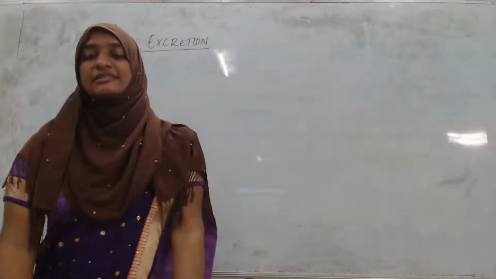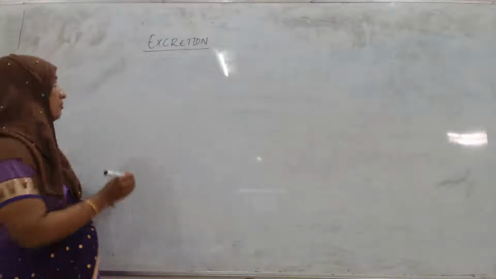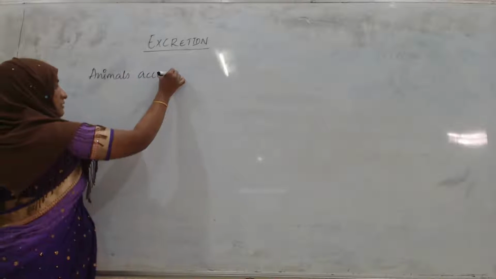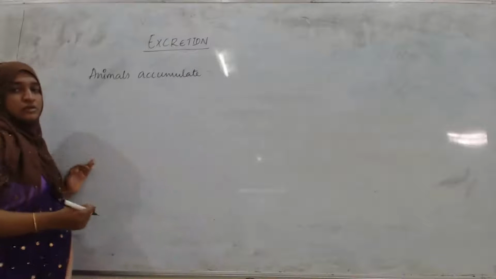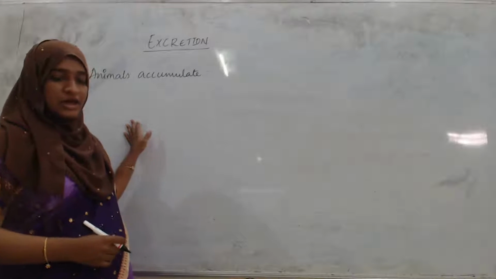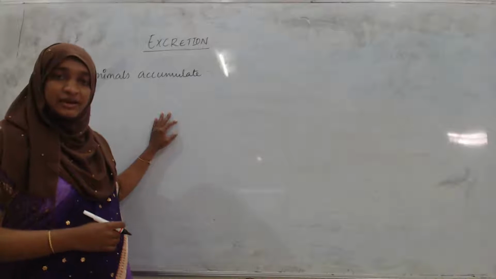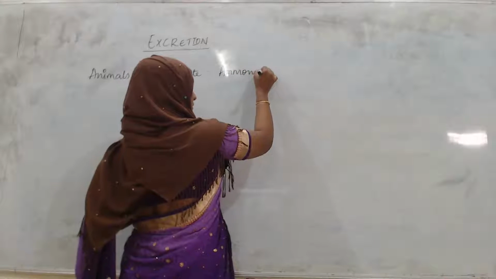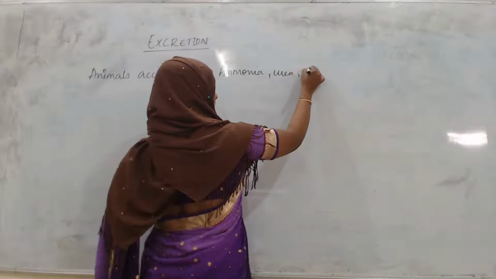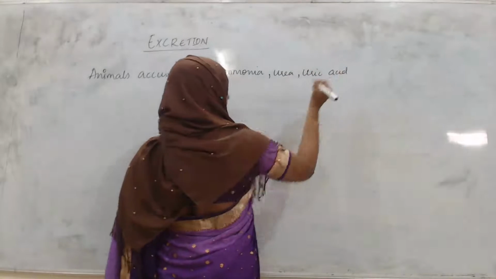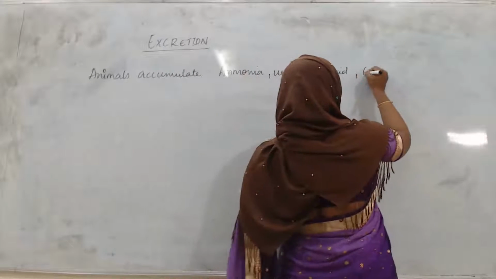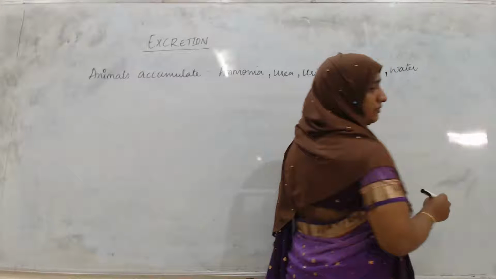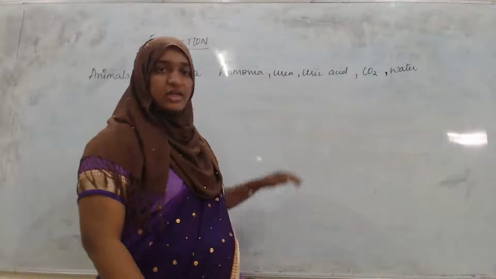Animals accumulate ammonia, urea, uric acid, carbon dioxide, water, and some ions.